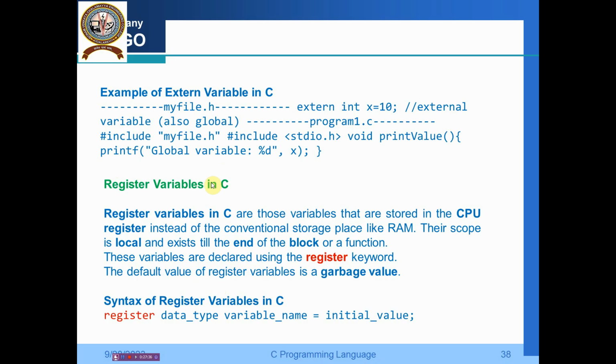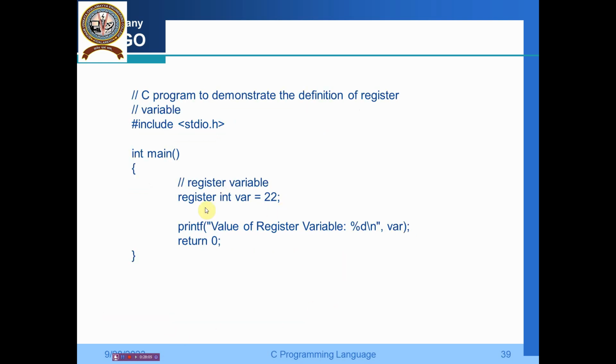Then we have the register variable in C. Register variables are those variables that are stored in the CPU register instead of the conventional storage in the RAM. Their scope is local and they exist till the end of the block or function. These variables are declared using the register keyword. Their default value is a garbage value. The syntax is register, data type, variable name, then the initial value. For example, register int var = 22.